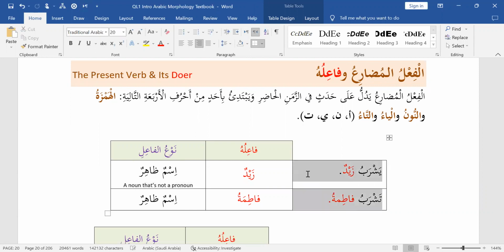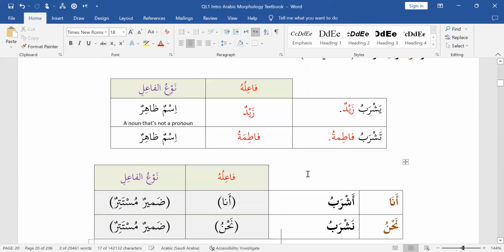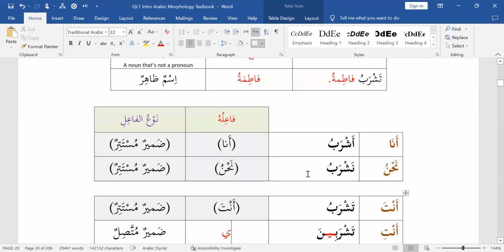So in these two examples, we've looked at how a mudari can have an ism zahir as the fa'il, such as Zayd and Fatima. In the next set of examples, we'll look at how mudari behaves when connected to a pronoun or a hidden pronoun. The first two examples follow the same order that we learned in Easy Introduction to Arabic, ana and nahnu.